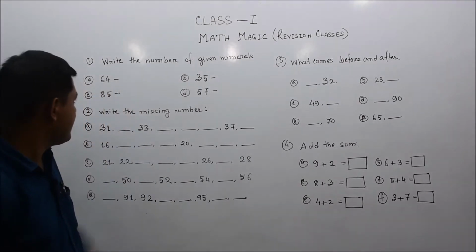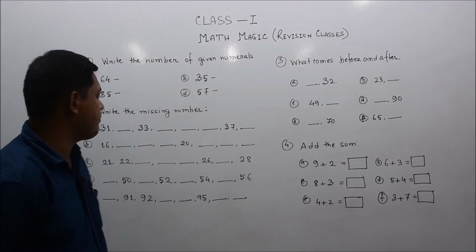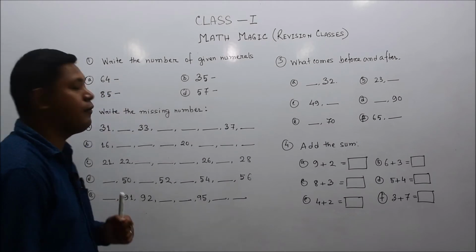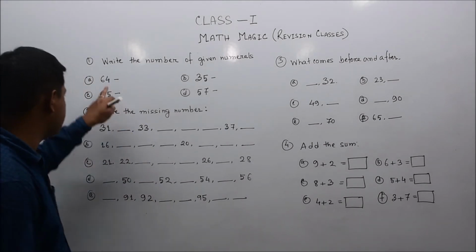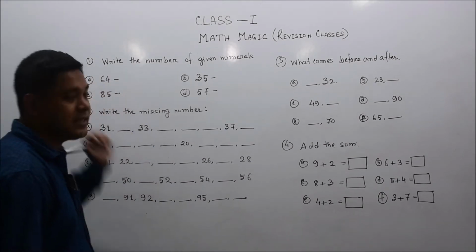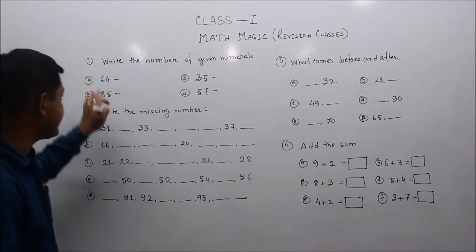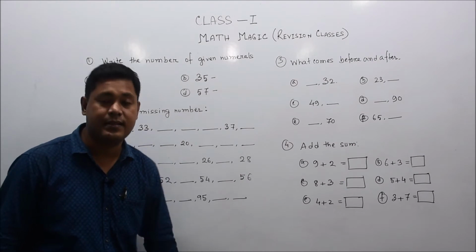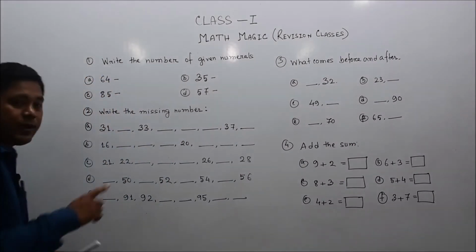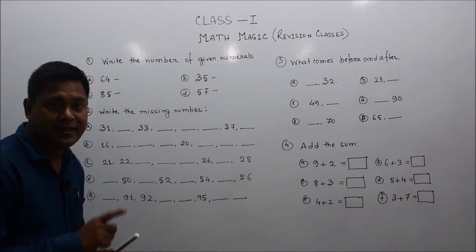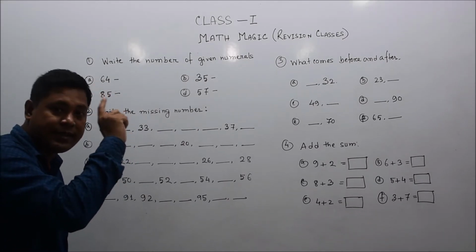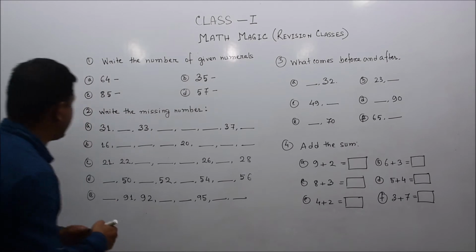This is not very tough because we practice a lot at home. In 64, the 4 is in the unit place and 6 is in the tens place. Here 6 tens and 4 ones, so the number is called 64. The first number is 6, but not 6, 60. We need to write 60 here.